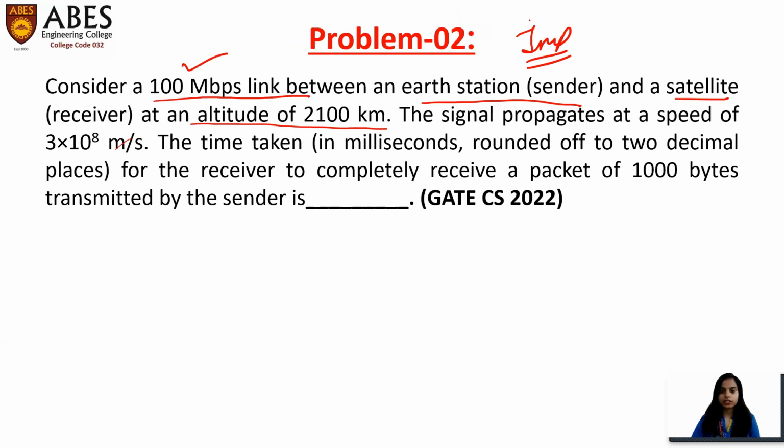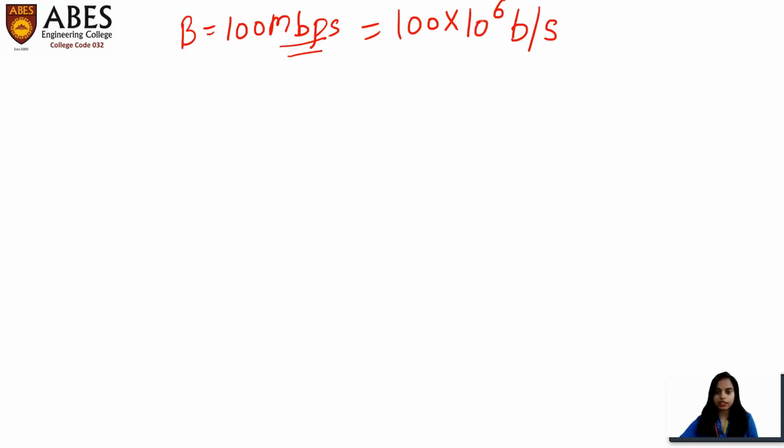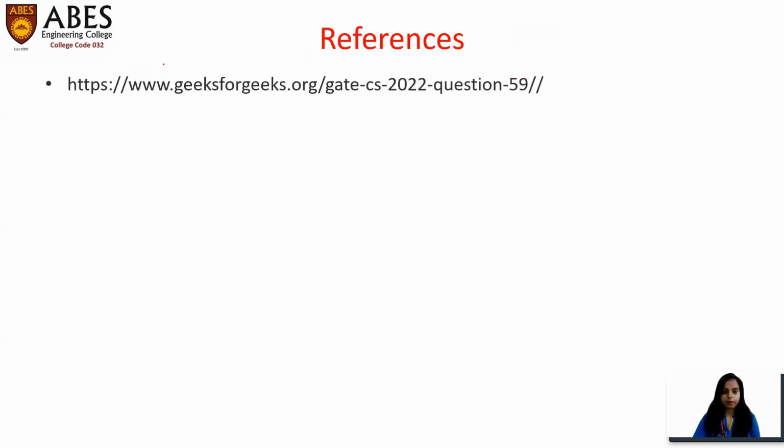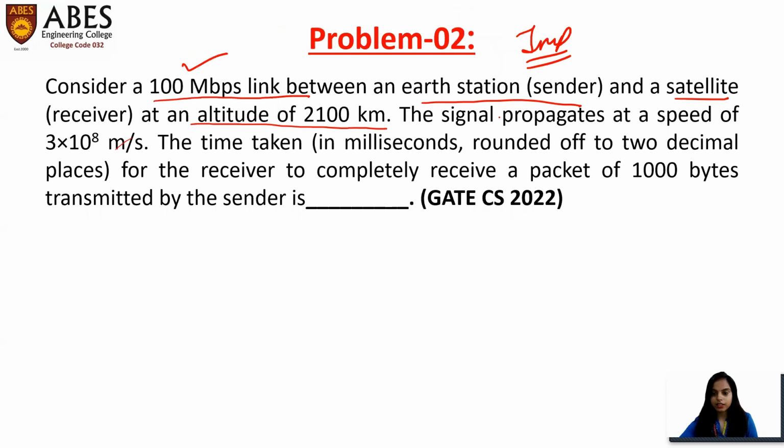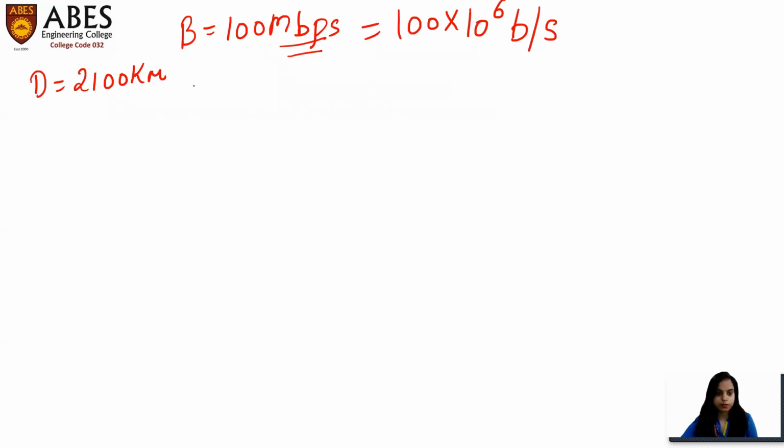Okay, next what they are asking, they're saying that satellite at an altitude of 2100 kilometer. So this 2100 kilometer is nothing but a distance. Okay, so distance is 2100 kilometer. Now the signal propagates at a speed. So speed is given in the question, 3 into 10 to the power 8 meter per second.